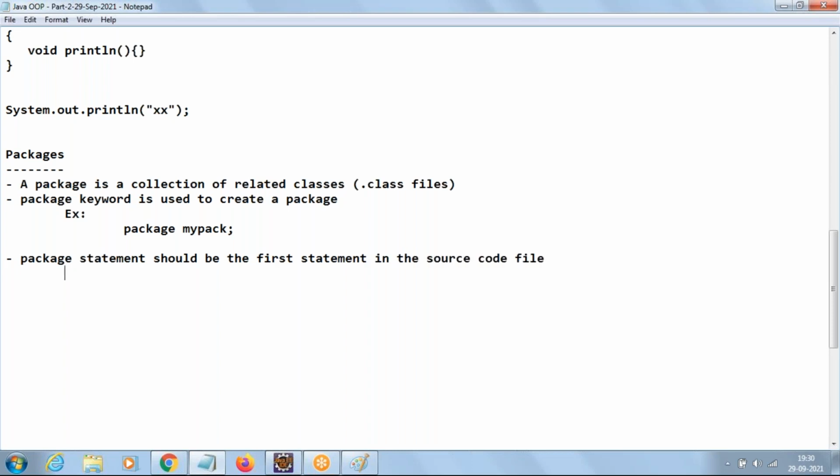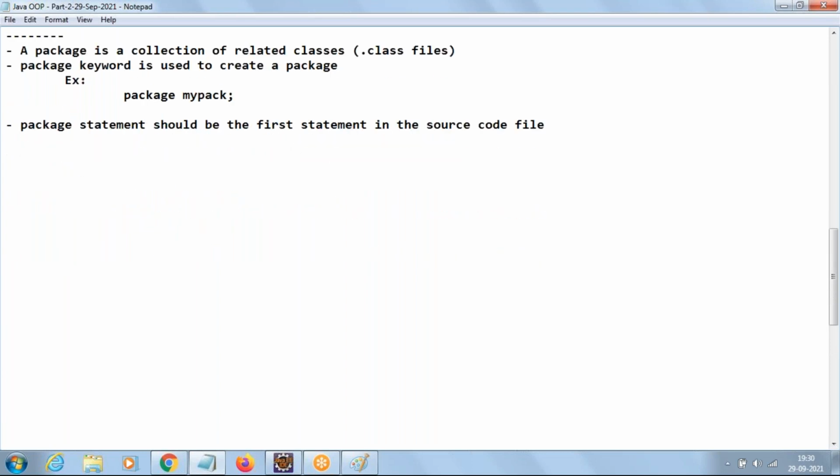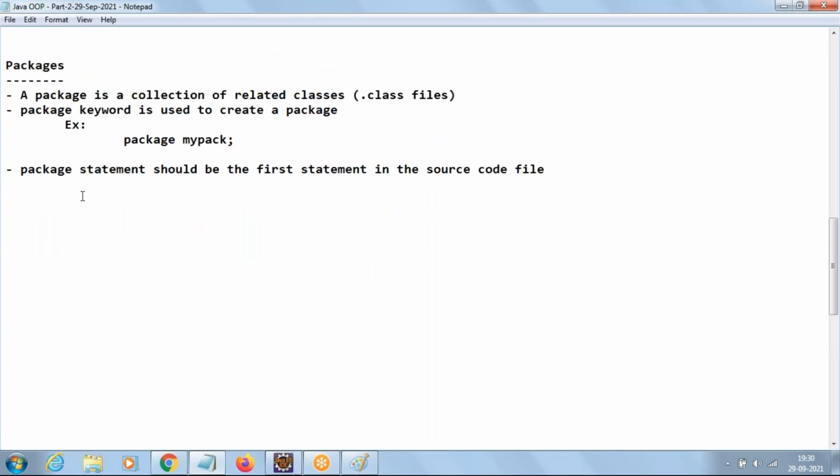Like in this example, if you take a source code file like x.java, the first statement should be package and the name of the package. After that only we can go with imports. We can have multiple imports. After that only classes. So the order of writing a Java program is first package, then imports, then classes.